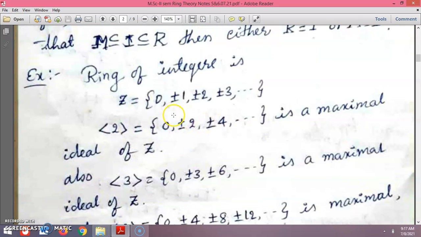So let us see examples of a maximal ideal.